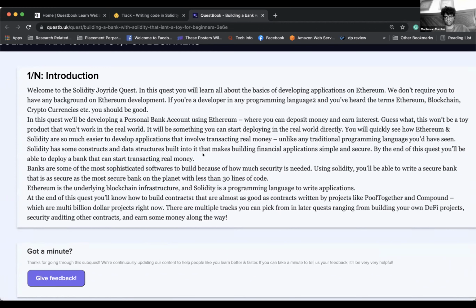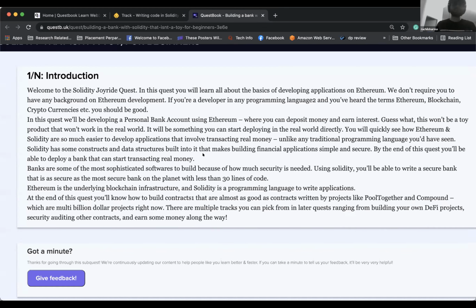Got it. By the end of this quest, you will be able to deploy a bank that can start transacting real money. So this can be any money, is it? Even in dollars, any currency, or is it only cryptocurrency? We'll see. Of course, everything will be in the cryptocurrency world. Dollars is non-cryptocurrency, right? So we will have to see what kind of money it's going to be. But I think we'll touch base on that once we reach there.